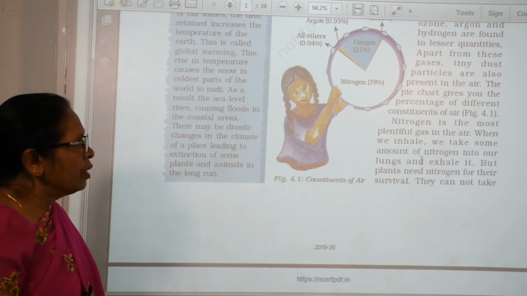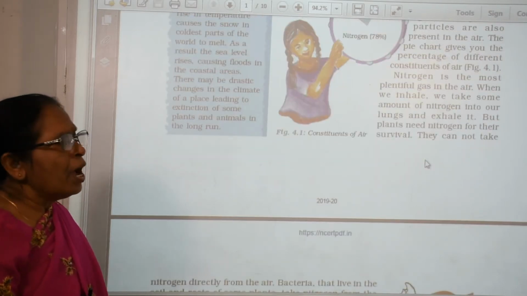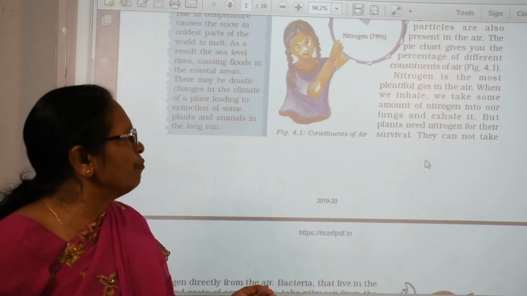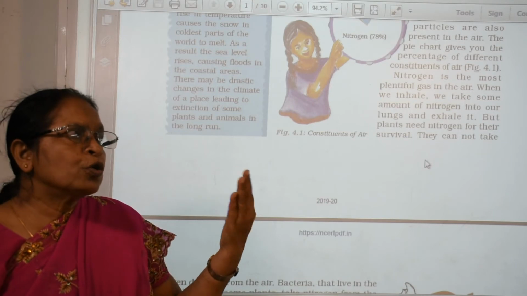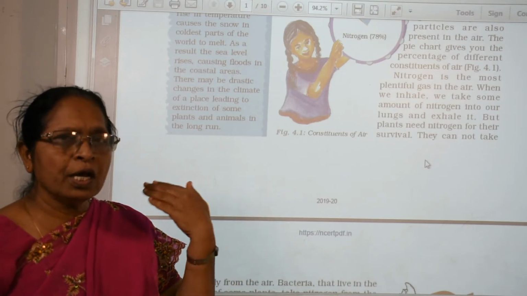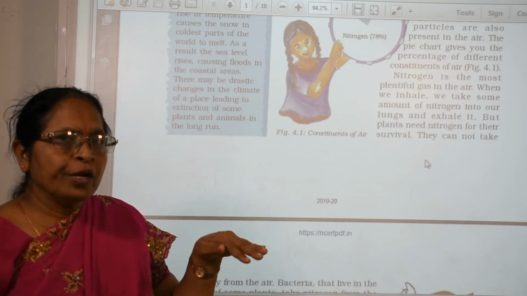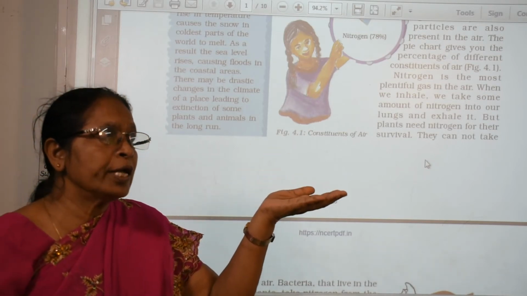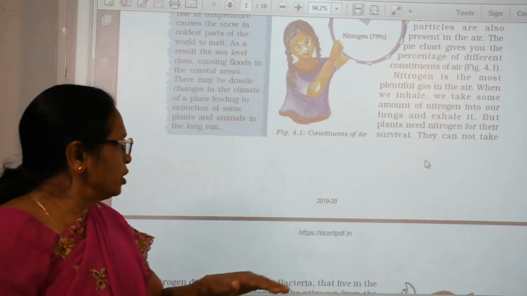Plants need the nitrogen for their survival, and we need the oxygen. The plant takes the nitrogen and releases the oxygen to us.